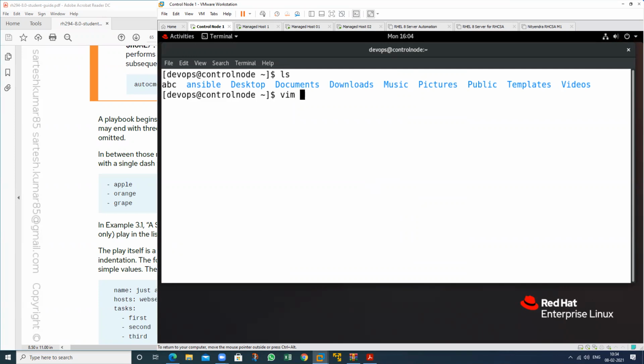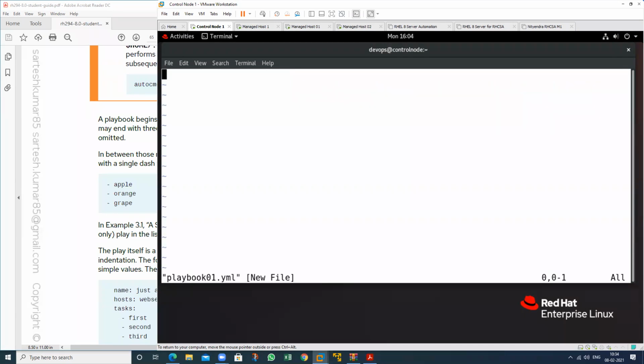Just type vim playbook01.yml. This is the extension. Give the name of the playbook and write the extension, then just enter. And suppose I want to create a script file, what will I do?